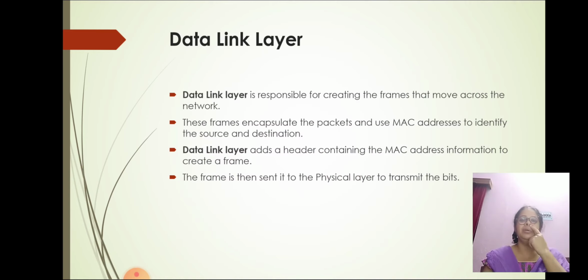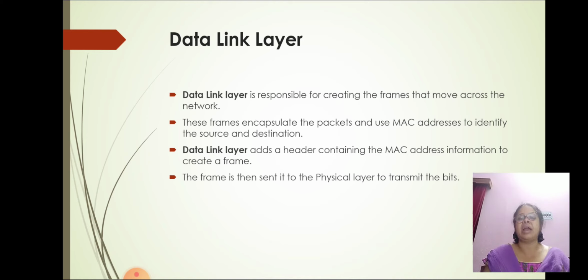Now we come to data link layer. Data link layer is responsible for creating the frames that move across the network. These frames encapsulate the packet and use MAC address to identify the source and destination.